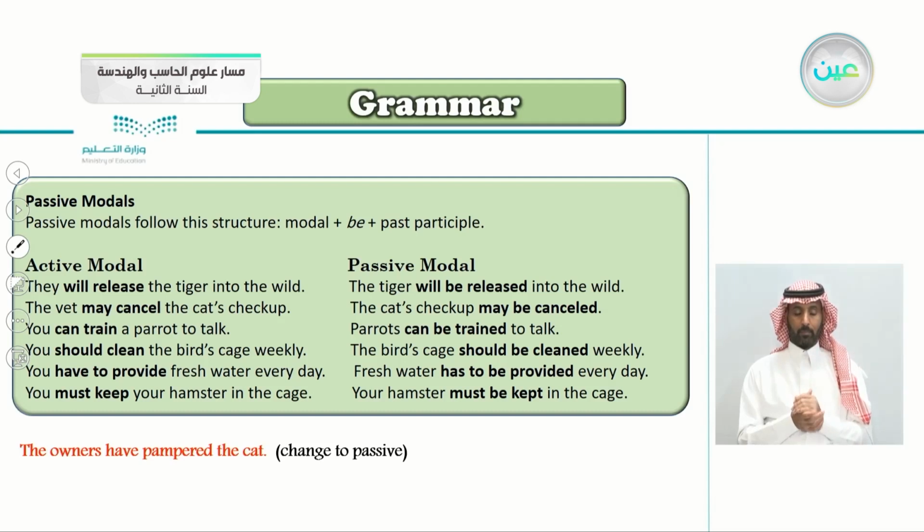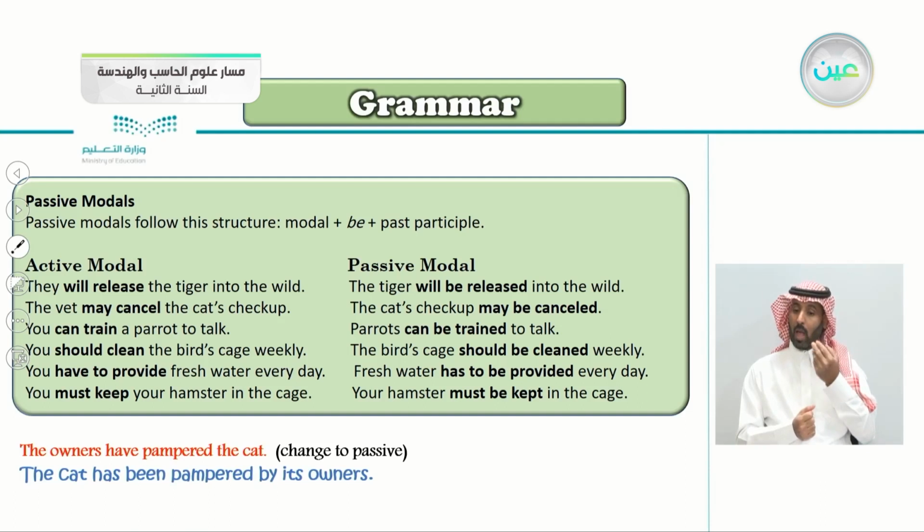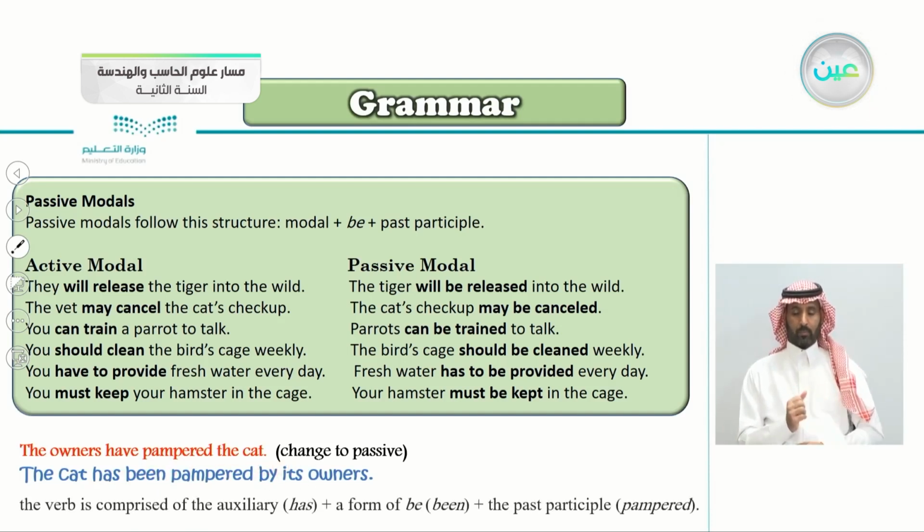Yes, the cat. So how do we change this active sentence into passive? We say the cat has been pampered by its owners. Very good.